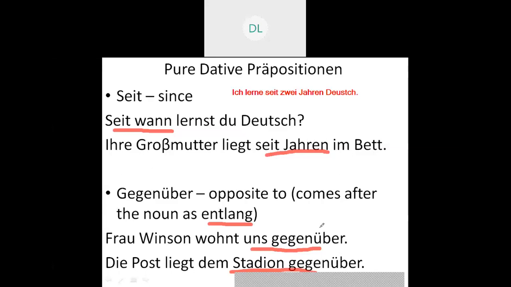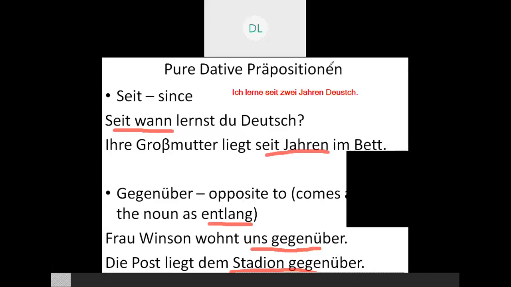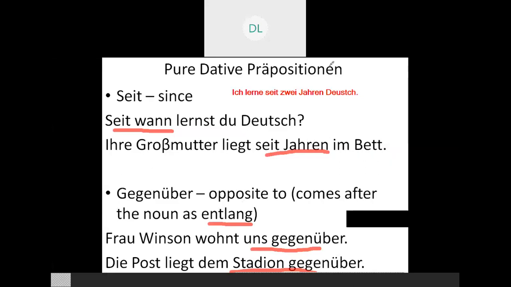of the 8 prepositions. Among these 8 prepositions which we have learnt, the first one was aus. The second one was von.